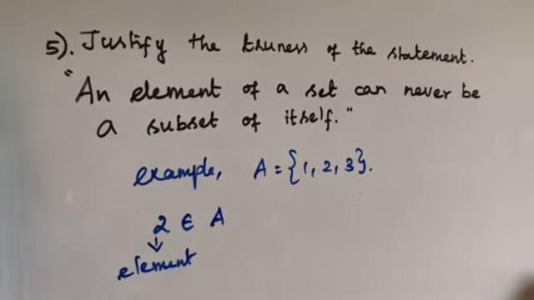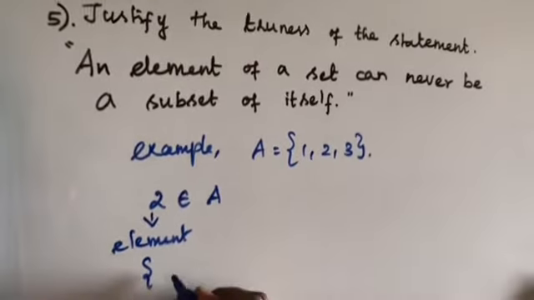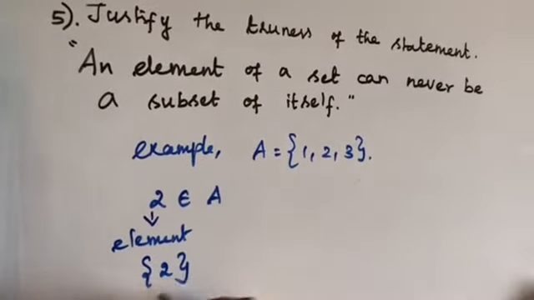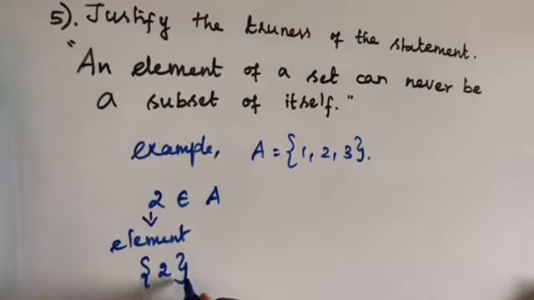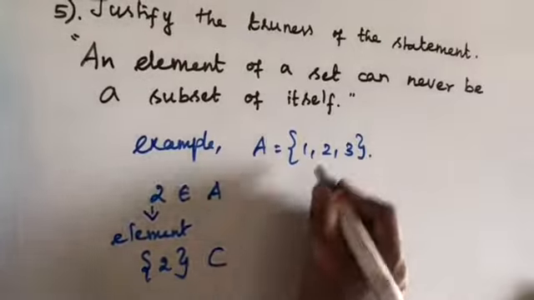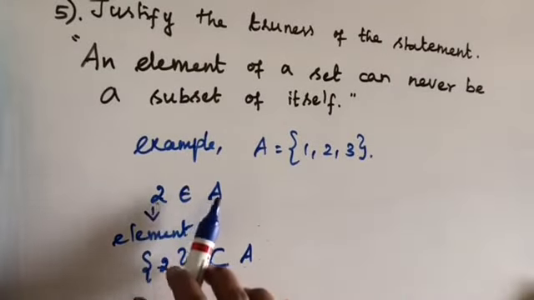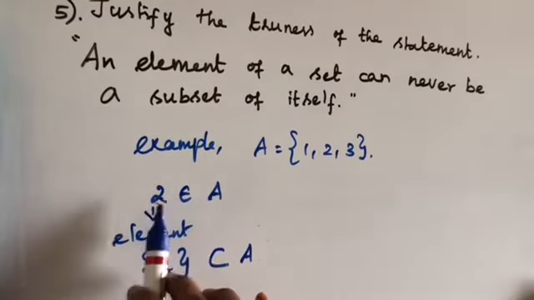Okay, but it is an element, it's not a subset. This set {2}, the set containing the value 2, is a subset of A. The element belongs to the set A. Okay, 2 is the element, it is not the subset.